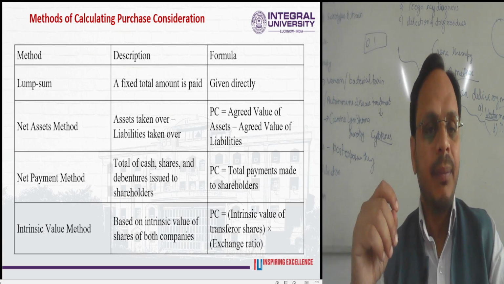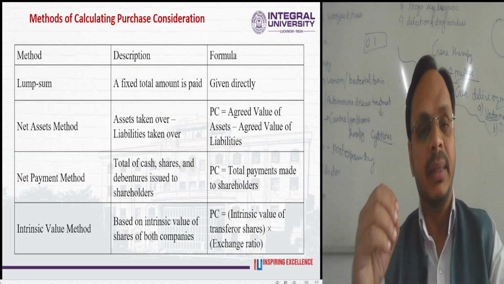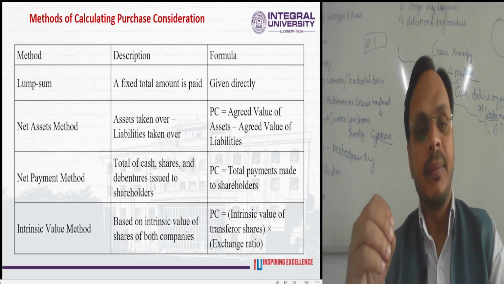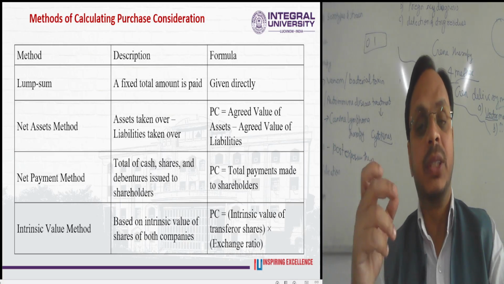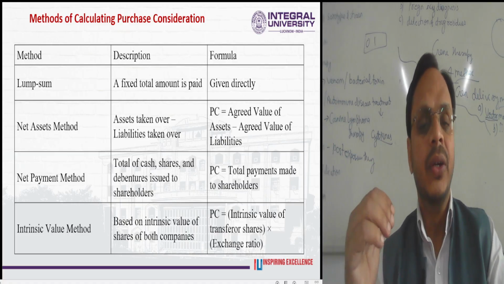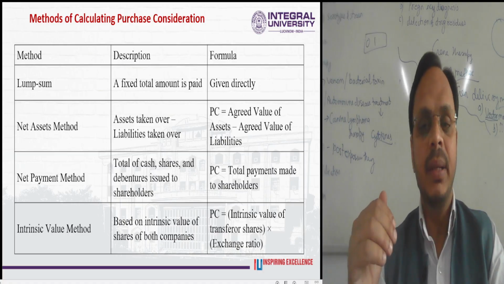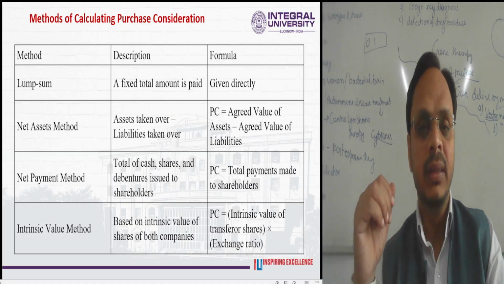Similarly, the second and most important method is the net assets method. It means assets taken over minus liabilities taken over. So purchase consideration will be the agreed value of the assets minus the agreed value of the liabilities.